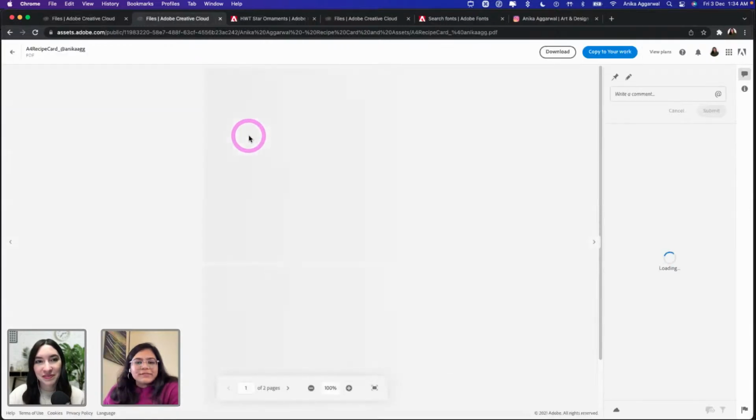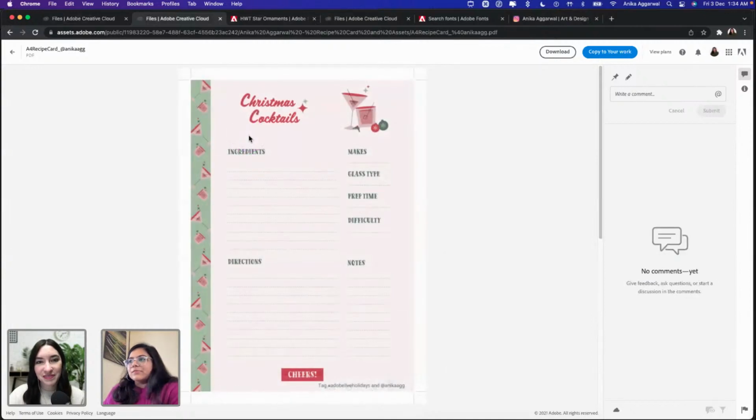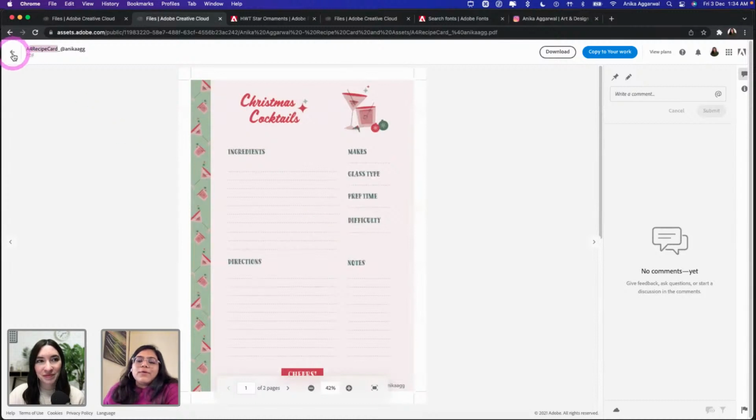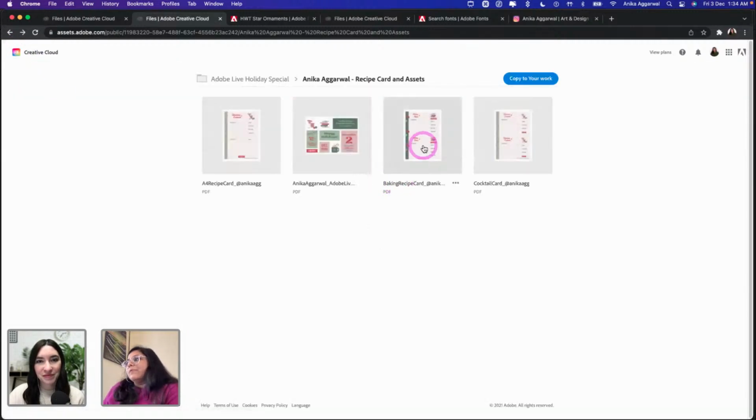We have an A4 size recipe card because I want this to be accessible to everybody who's watching us today and on replays. If you're watching this and you have a printer at home, you can print this on an A4 size sheet. I also have templates for A5. If you see A4 recipe card, that's the one for the A4. It's a PDF and it's completely editable. Once we go into Acrobat, I'll show you how to edit it as well.